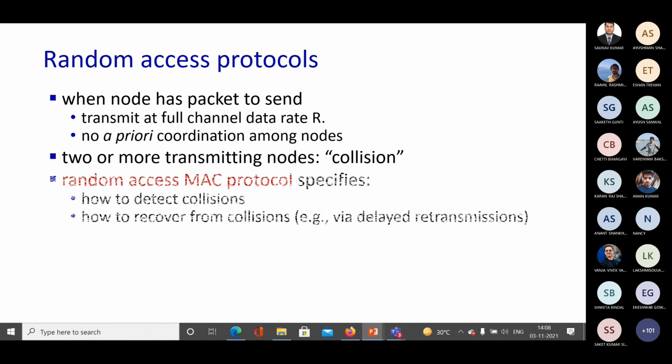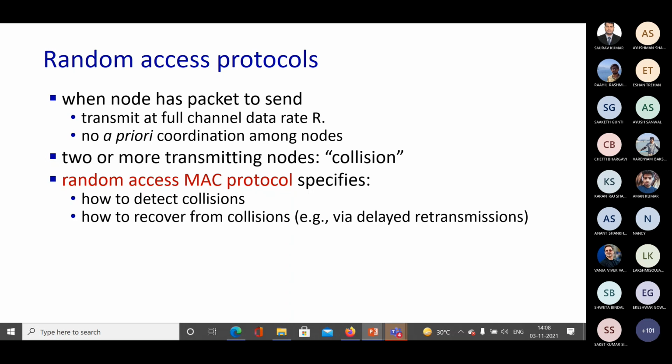Our main aim is to avoid this kind of collision. That was the main reason we came up with several channel access protocols. But not only avoiding collisions, we also want access to the full bandwidth, because that gives you the maximum throughput that you want for your data when it is received at the receiver's end.